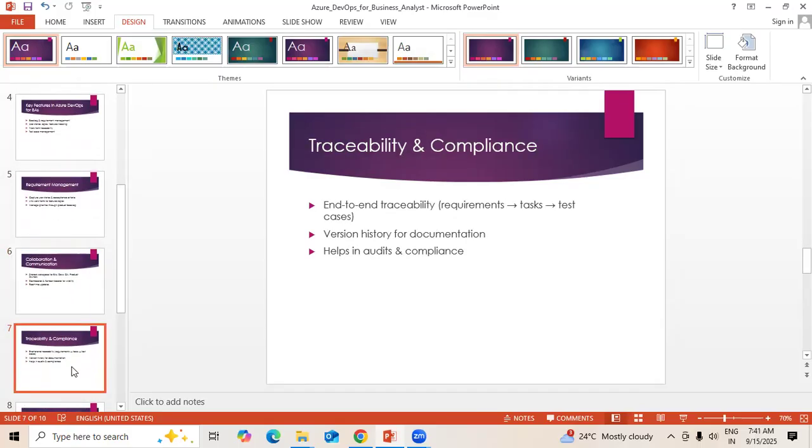Next, traceability and compliance means end-to-end traceability of requirements. Whatever tasks or test cases we have taken, everything can be traced end to end. Version history for documentation is also possible, and it is helpful in audits and compliance. This is all about traceability and compliance.